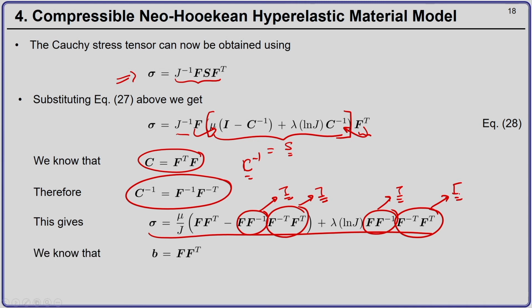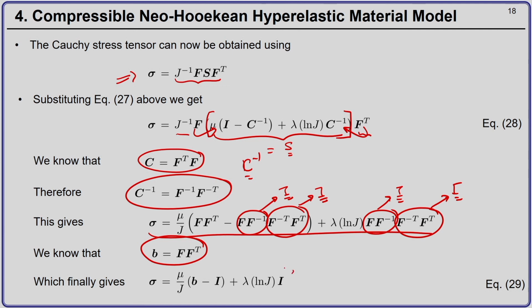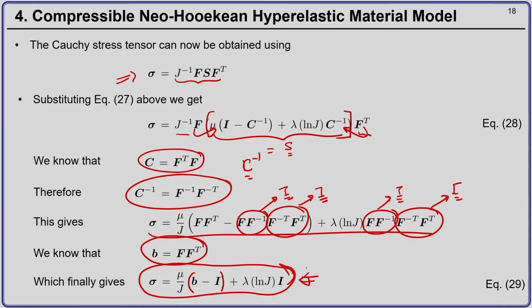So, we simplify and we identify that the left Cauchy-Green deformation tensor b is given by F F transpose. So, finally, our expression for the Cauchy stress tensor is given by mu by J into b minus I plus lambda ln J into I. Okay. So, given the deformation, we can directly compute the Cauchy stress tensor using equation 29.